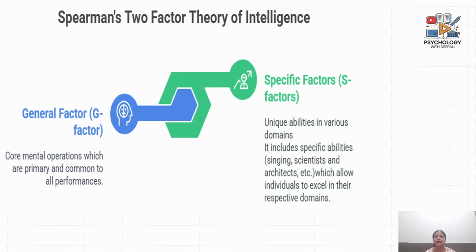And along with this general factor, we have specific factors, which are the S factors. These are the unique abilities in respective domains that we have. So it could be the ability of singing, it could be the ability to do maths properly, or even scientific knowledge. And these abilities basically help us to excel in different domains of our life. So according to Spearman, intelligence is a combination of the general factor, which is there at the base of all our intelligence, and the specific factors which relate to different particular tasks and which are helping us to excel in various areas of our life.